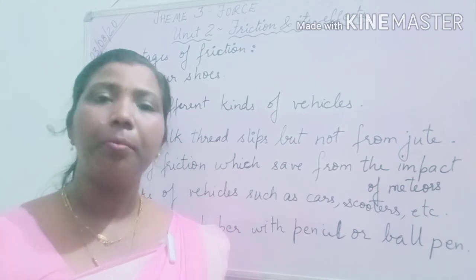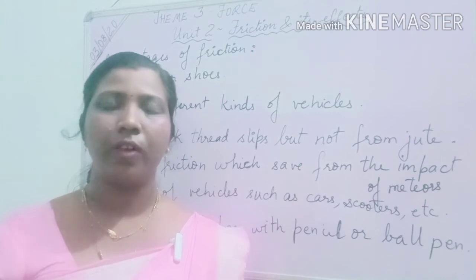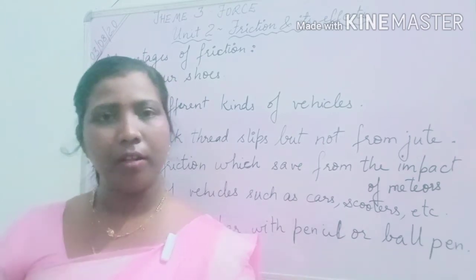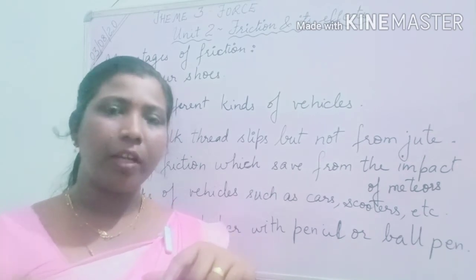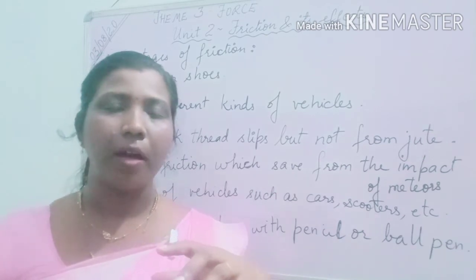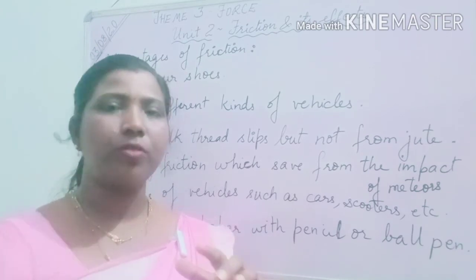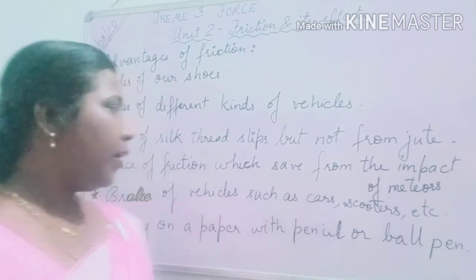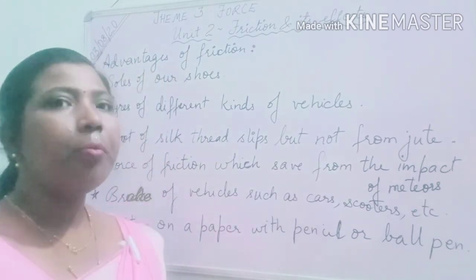So this friction is applied in the opposite direction. We are moving in one motion, but when we put a brake, friction is applied in the brakes by giving the opposite motion. Is that clear? Then the last point, that is writing on paper with a pencil or ball pen.